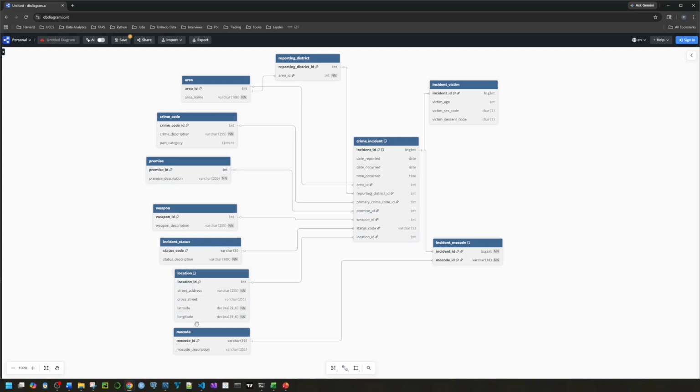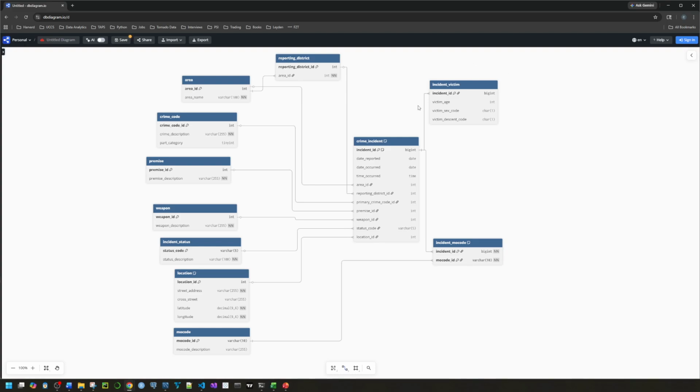And then location is more detailed information for these other three tables. Covers the street address, if it was in a building. If it wasn't in a building, street address is just a single street, and then cross street becomes available, just indicating the nearest corner to where the crime occurred. And then, interestingly, the data also provides a latitude and longitude, which allows us to plot it on a map if we want to.